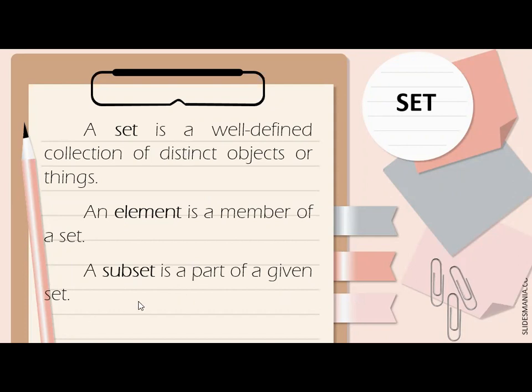Halimbawa, set A is, let's say for example, mga colors. For example, we have red, blue, and green. So ang subset doon is red. O kaya, kung gusto mo pagsamahin, blue and green. Okay, yung part lang nung given set. Is that clear? Opo. Okay.